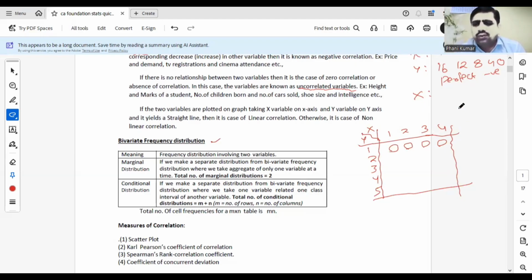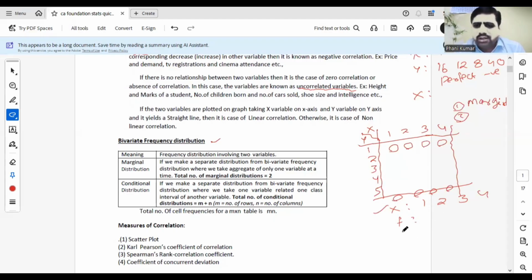How many types of univariate frequencies are there? We have two types. One is marginal frequency distribution. Marginal means for both variables, you take all the values. That means for the x variable, suppose you have developed frequencies separately for the x variable. The x variable values 1, 2, 3, 4 and corresponding frequencies. That means these totals. This total will give you the frequency of x, the frequency of 1, 2, 3, 4. Okay. This is known as the marginal distribution of x.